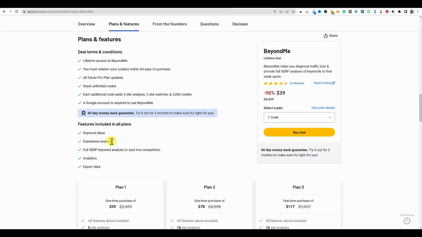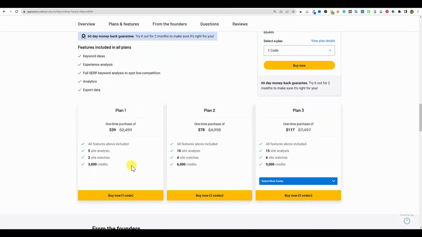You're going to get keyword ideas, experience analysis. I don't know what that means. We'll find out soon enough. Full SERP keyword analysis to spot low competition, analytics, export data. So here's the pricing plans. Plan 1, I'm going to pick up the $39 plan. I'm not sure what the 3,000 credits is. I think that that's the keyword lookups, right? So keyword lookups, you're going to get 3,000 credits, I believe, 2 site watches and 5 site analysis.